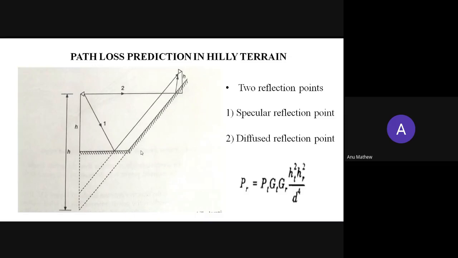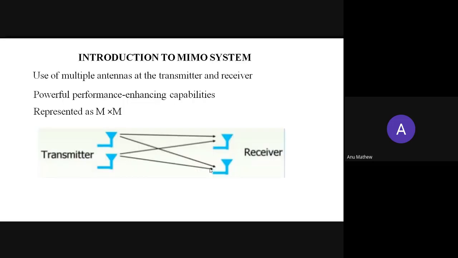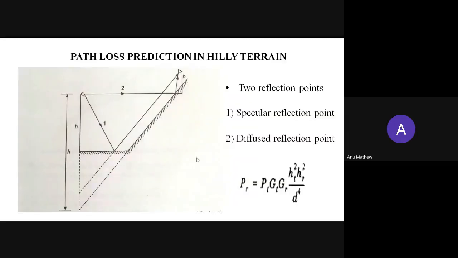So if the transmitter and receiver are not on a flat surface of the Earth, then we have to find the effective height of the transmitter. This effective height is different from the original height of the transmitting antenna. So we have to calculate the effective height of the transmitter in order to find the power at the receiving end.